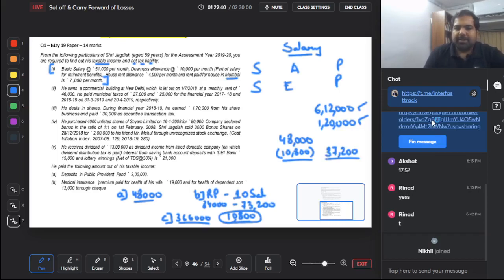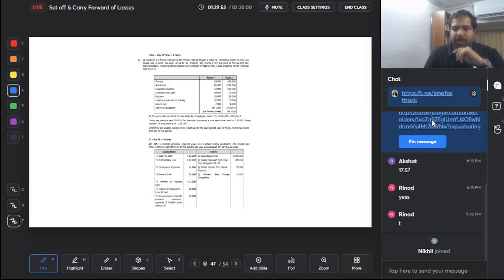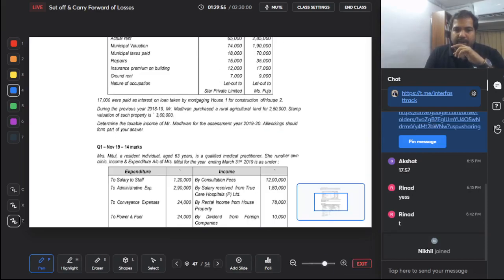So if you add these, this will be your income from salaries. It will come out from the room. Where will it go? It will go to clubbing, it will go to set off, it will go to GTI. There will be deductions, there will be total income, and then you can calculate the tax. This is how simple, guys, the salaries chapter is. Let's move ahead.